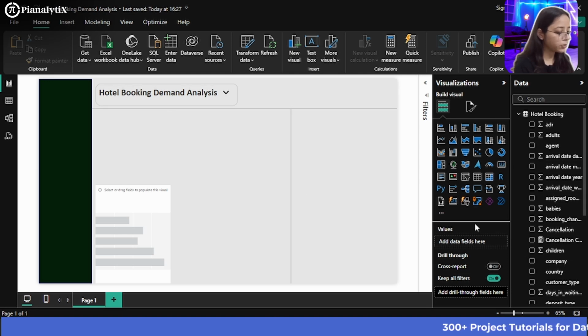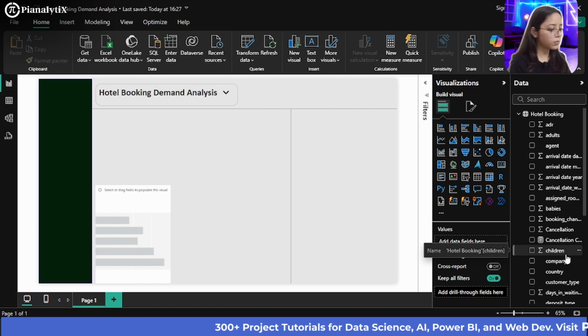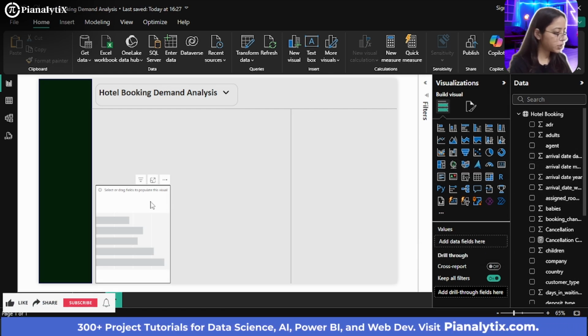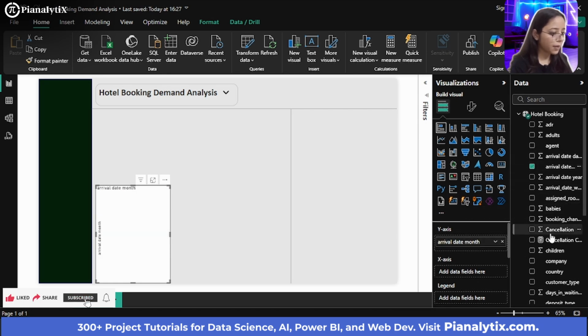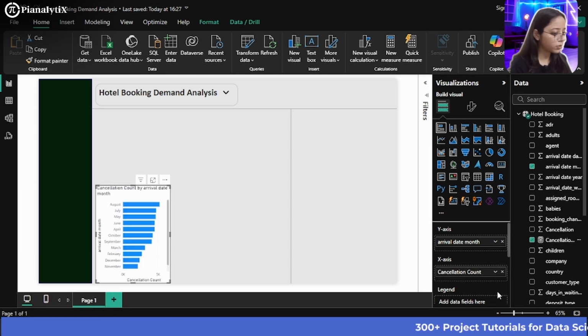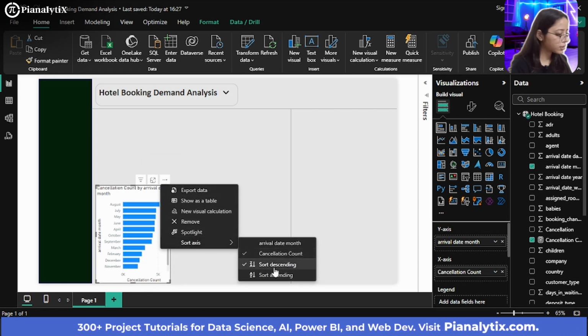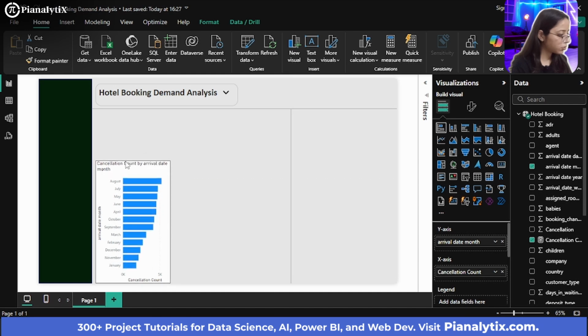What I am going to do is, I want to see it by each month of their arrival. So I'm going to click here, arrival date month. Let me select the chart first and I will click on arrival date month and put this on the y-axis. I'm going to click on the cancellation count measure that I just created and drag it all the way to the x-axis. But I'm also going to make sure that this is sorted in descending order, of course.